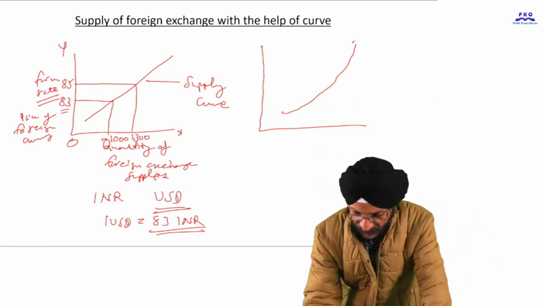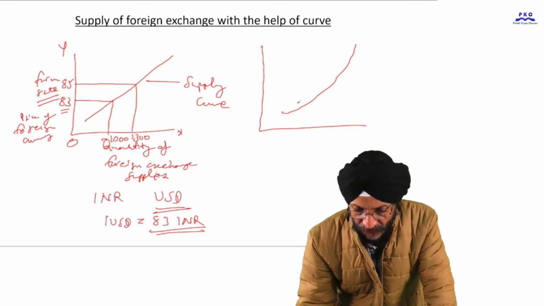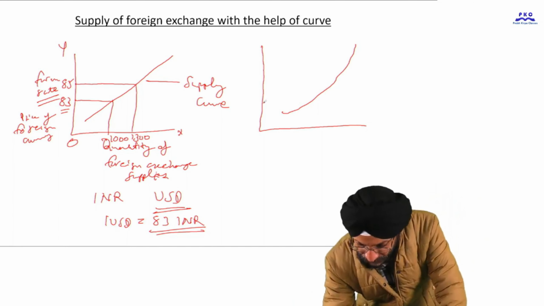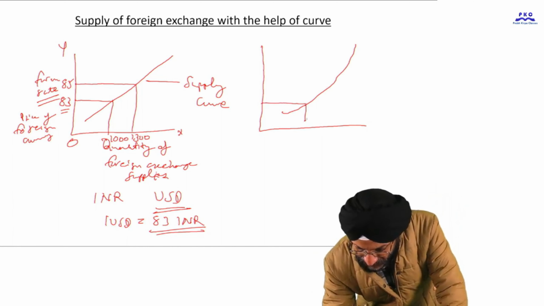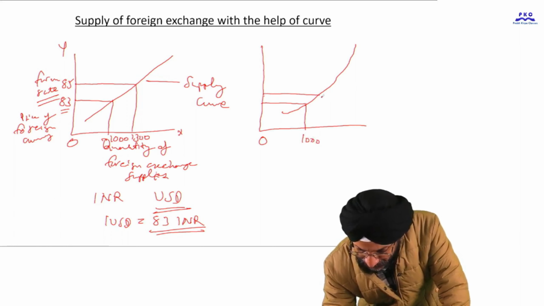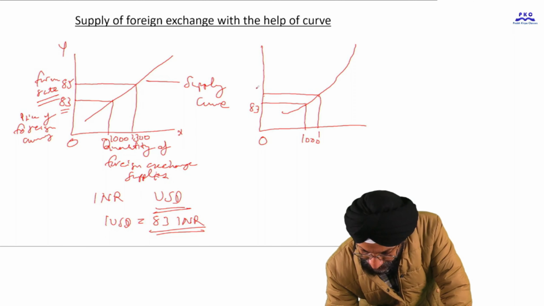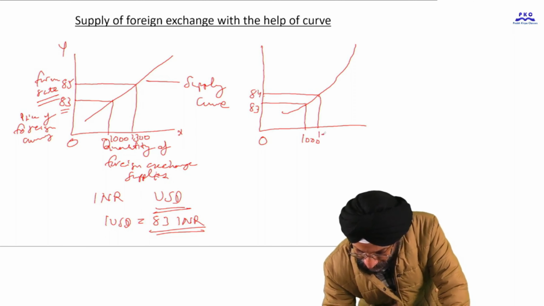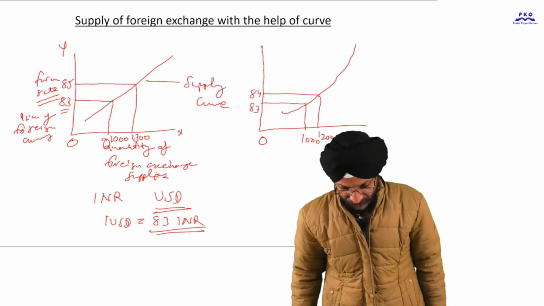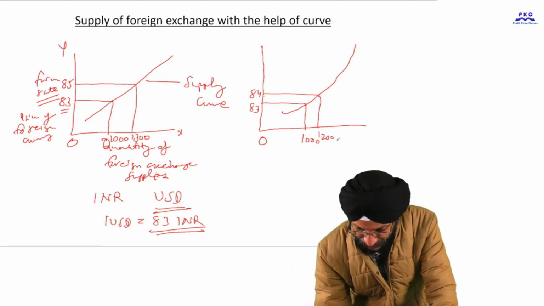It may be in a form like this. Why this one? At this price, the quantity may be 1000, and when the price increases, it may be this one. This is 83 and this is 84, and it may be this one.